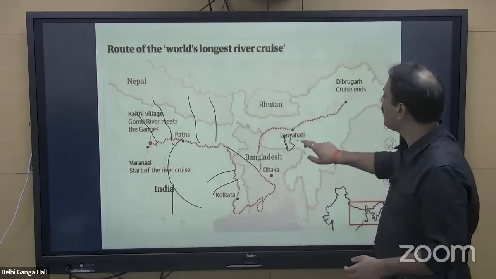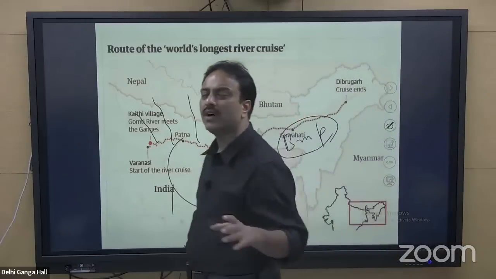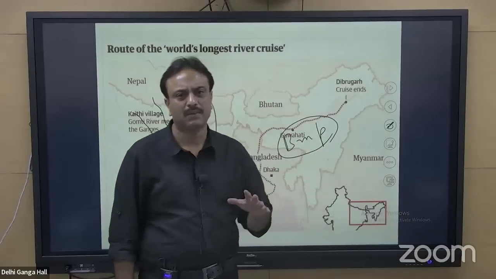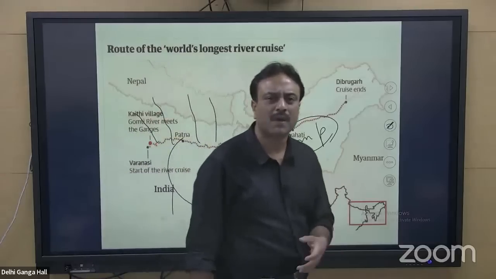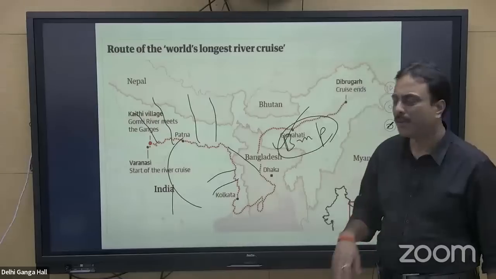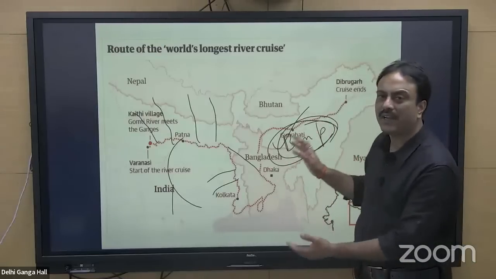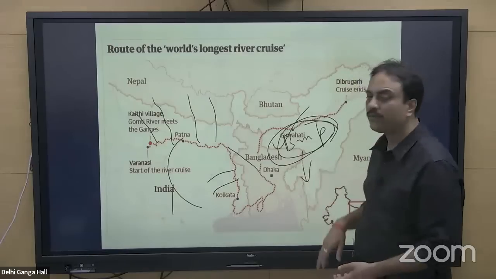Equally, the river Brahmaputra will become very important. It is the only river of the world to cross 3 countries with 7 different names: Sangpo, Dehang, Siang, Brahmaputra, Jamna, Padma, Meghna. All these are the names of the single river that is Brahmaputra. In India, it is known as Brahmaputra. The maximum stretch in India, from Sadia to Dhubri, is known as National Waterway number 2.